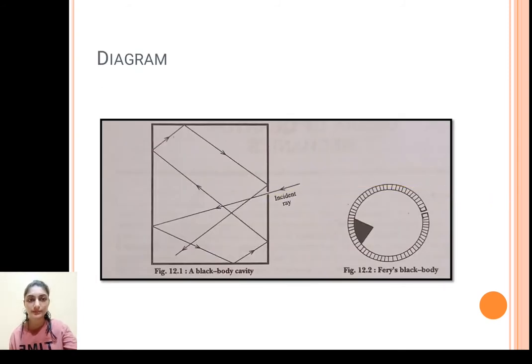Suppose light is incident on this and the absorption was only 98%. Whatever 2% is left gets reflected again and will get absorbed. So there are multiple reflections and multiple absorptions. That is how there will be 100% absorption.